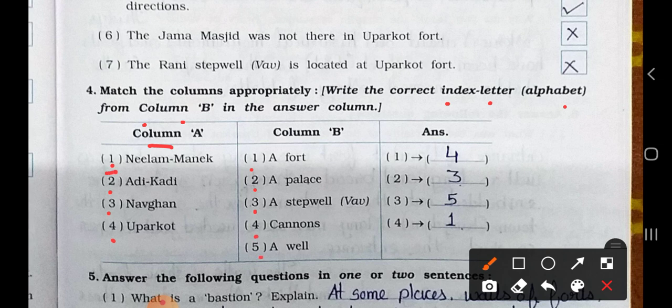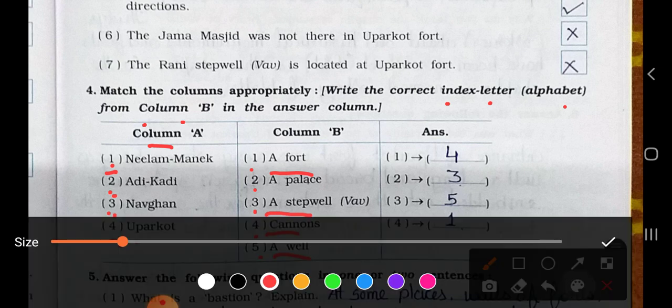Number 1. Neelam Manek was matched with the 4th one, cannons. Number 2. Adikadi matched with the third one, a stepwell. Naughan matched with a well. And Uppercote matched with a fort.